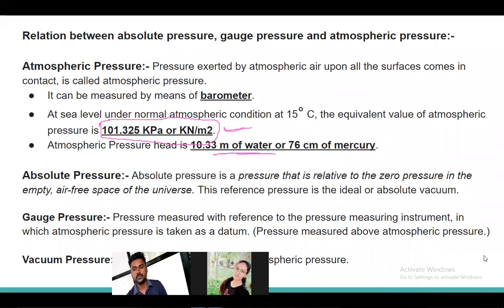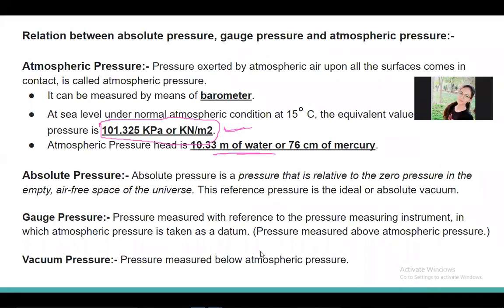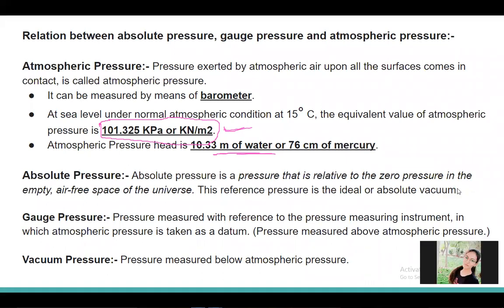Now see, how can I tell that 10.33 meter of water will give the same pressure as 101.325, that is atmospheric pressure? As we know, how do we calculate the pressure?